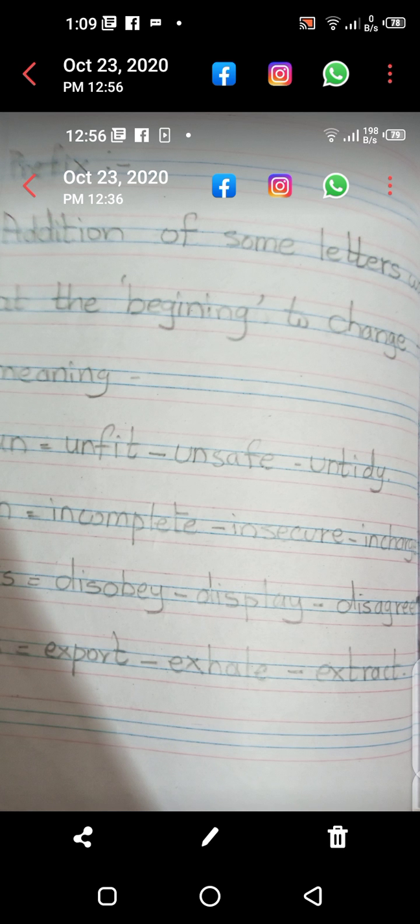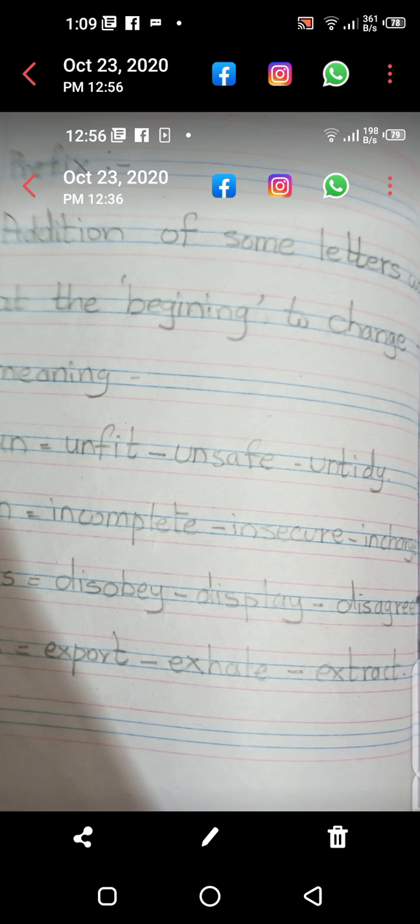Like un, if we add un to fit, it will change the meaning: unfit. In the same way, if we add un to safe, it will change the meaning: unsafe. In the same way, tidy: if we add un before the word tidy, it will change the meaning: untidy. Complete: if we add in, it will change the meaning: incomplete.